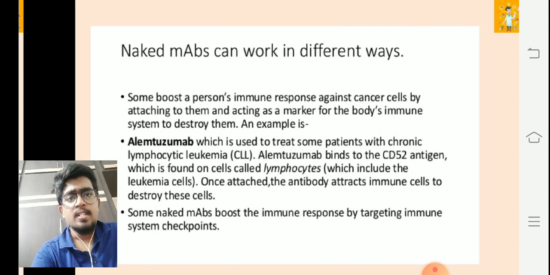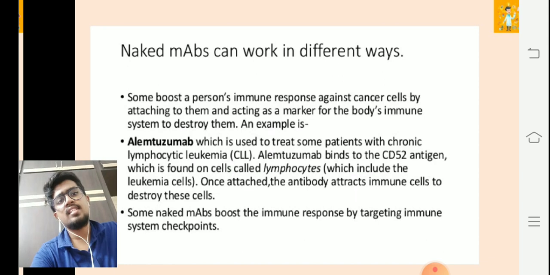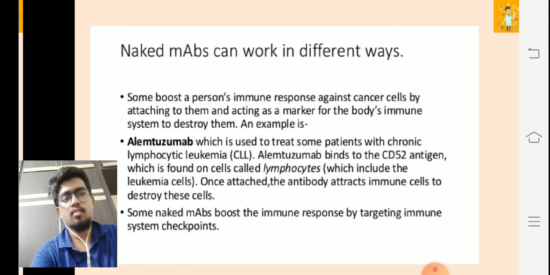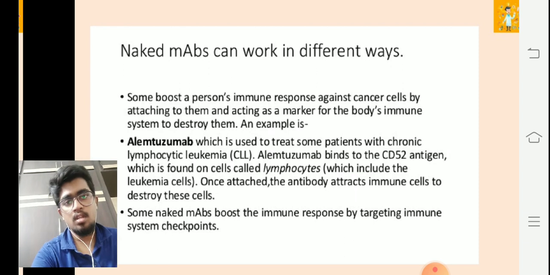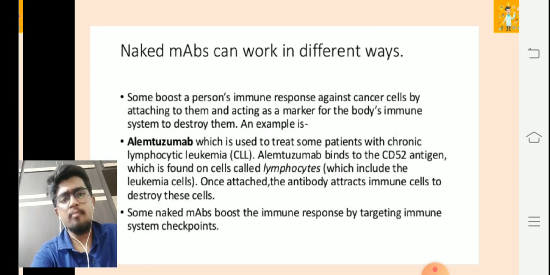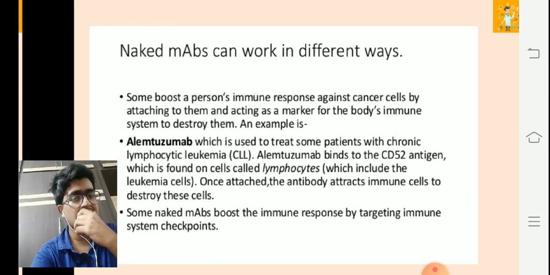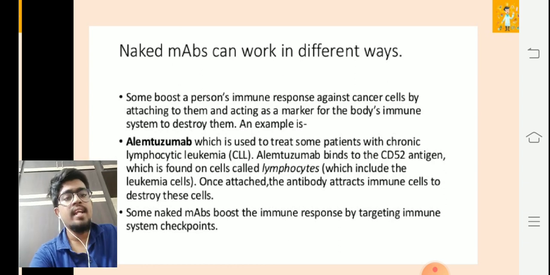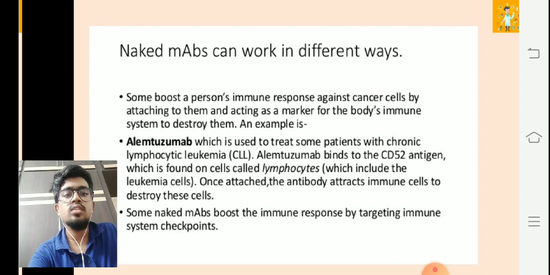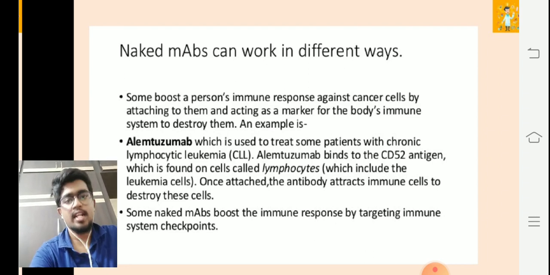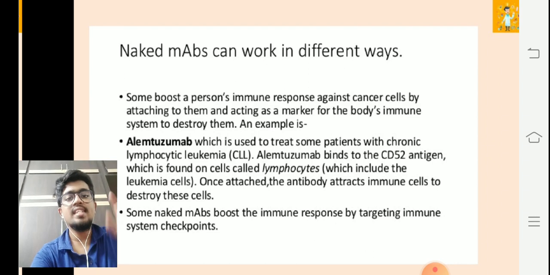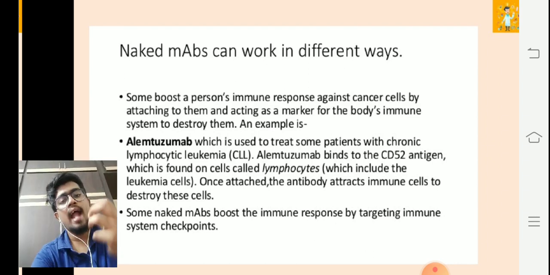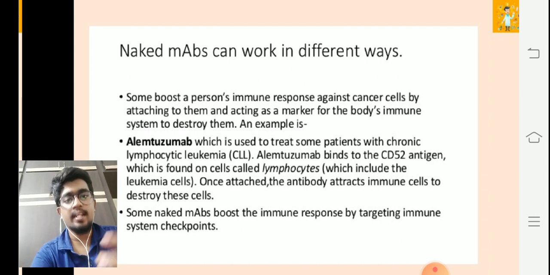Let's talk about it. Some boost a person's immune response against cancer cells by attaching to them and acting as a marker for the body's immune system to destroy them. For example, alemtuzumab, very popularly used for chronic lymphocytic leukemia, as we saw in the table. Alemtuzumab binds to the CD52 antigen, which is found on cells called lymphocytes, which include the leukemia cells. Once it gets attached, the antibody attracts the immune cells to destroy these cells. So see how it's acting.